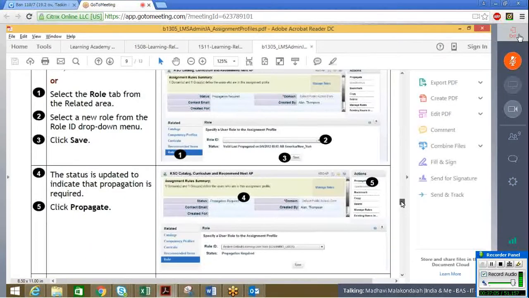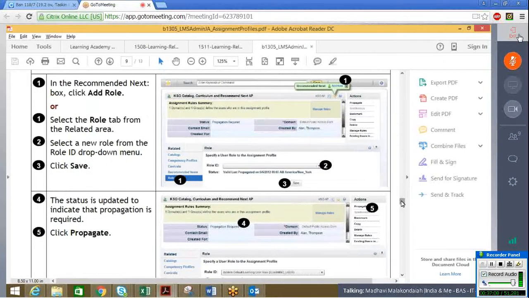I'll just give a brief explanation. We have users created in the system. We always have to assign a role to the user, whether that employee is a manager, or a normal user, or an admin, or a CEO, or HR, whoever. So we have to tell the system, we have to assign roles to that user. If there are many users, with the help of this assignment profile, we are assigning roles. If we just switch, we'll quickly see what this is.